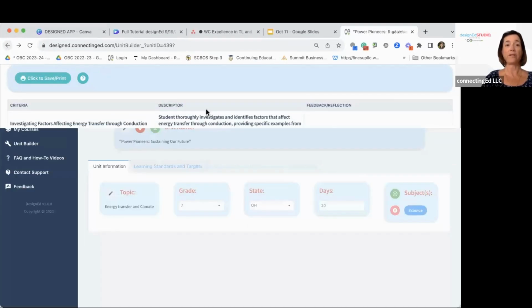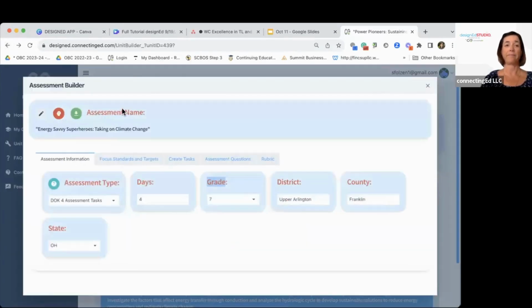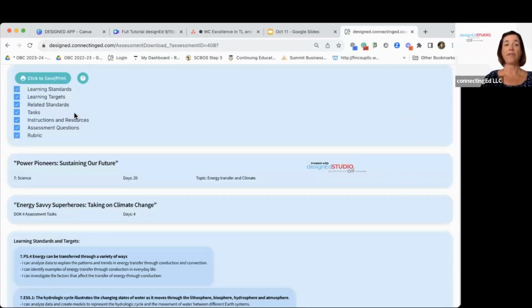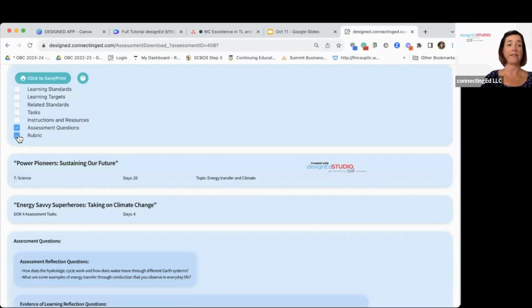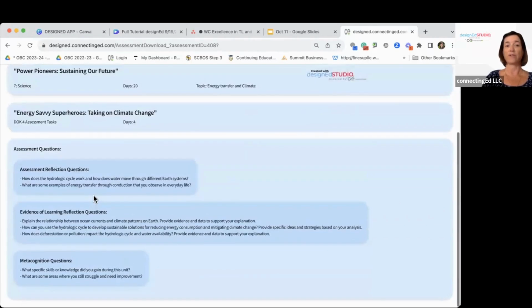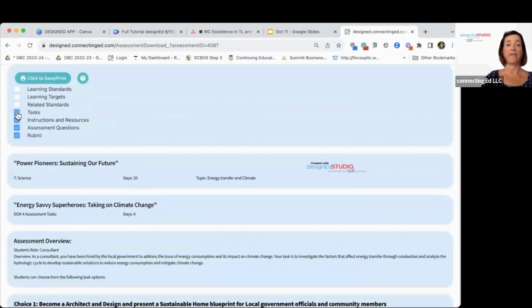You get back to your assessment here, and right next to where it says assessment name, you click on the download button, and then you can decide what you want to print. So if you want to just print assessment questions, you can unclick all of these, and the assessment questions are right here, and you can easily print them off. You can click for tasks and your instructions, whatever you need to print. You can do the whole thing if you'd like.